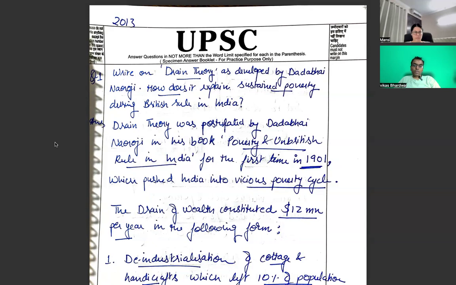The question is simply saying: write on drain theory as developed by Dadabhai. It is not asking you to write just what his drain theory is, but the question may also entertain certain events, certain ideas which Dadabhai Naoroji practiced and which helped him to develop the drain theory as such. And then the second part is saying how it is explaining sustained poverty during the British rule. So two aspects are there, three aspects in fact.